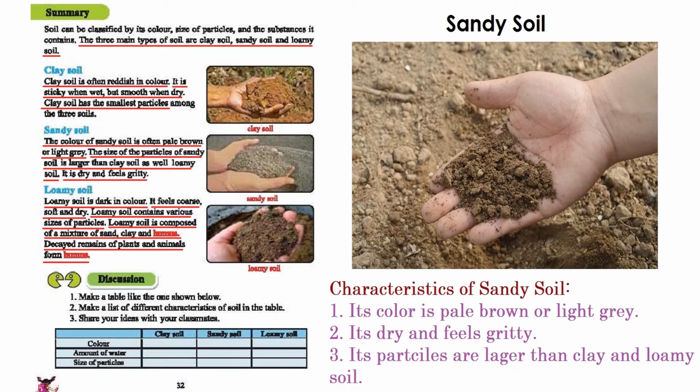That means we can see here that the color of the sandy soil is sometimes pale brown and sometimes light gray. We have seen in the previous part that the size of the particles of clay soil is very small, but here we can see that the sandy soil's particles are the biggest, larger than any other soil. And then we can see that the sandy soil is dry and feels gritty. So these are all the characteristics of sandy soil.